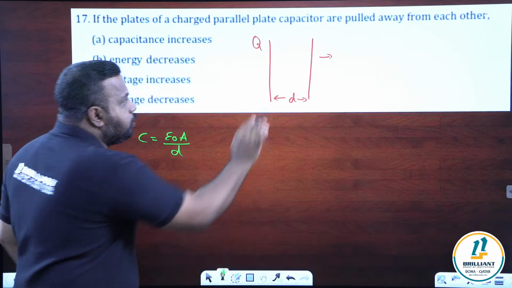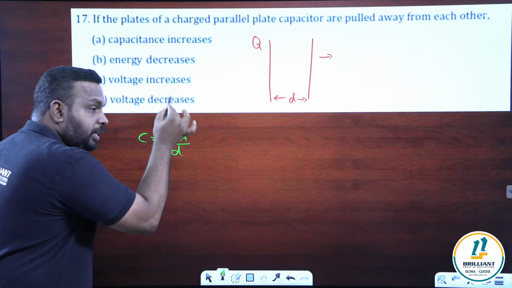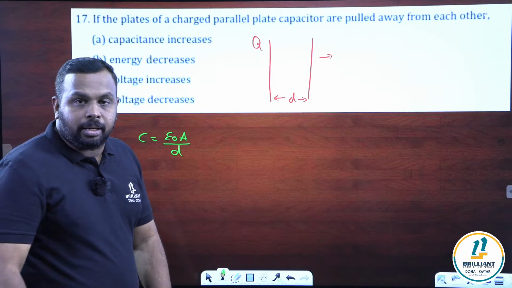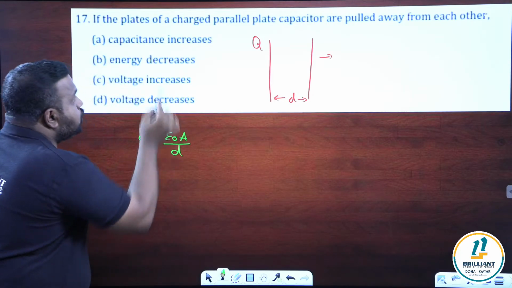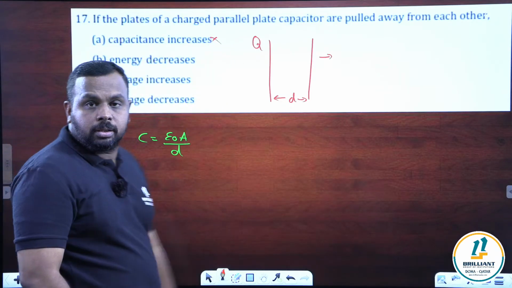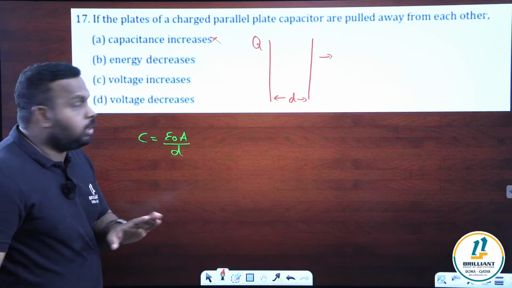When you are pulling, the D value is increasing. D is in the denominator. So when D increases, capacitance will decrease. So this first option is wrong. Capacitance decreases.